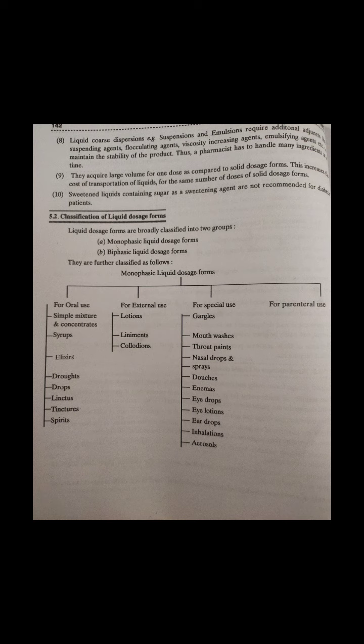Next is throat paints. Throat paints are viscous liquid preparations used for mouth and throat infections. Glycerin is the most commonly employed vehicle because of its viscous nature and sweet, agreeable taste. They are made viscous so that the drug remains in contact with the mucous membrane for a long time.